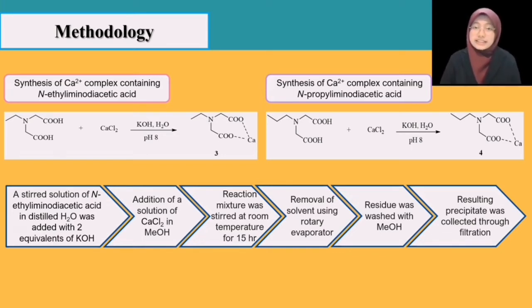For the synthesis of calcium complex containing N-ethylamino diacetic acid, a stirred solution of 5.6 mmol of N-ethylamino diacetic acid in 20 ml distilled water was added with 11.6 mmol of sodium hydroxide. Then, 2.8 mmol of calcium chloride in 20 ml methanol was added into the mixture, and the mixture was stirred for 15 hours before the elimination of solvent by rotary evaporator. The steps were repeated to form calcium complex containing N-propylamino diacetic acid using N-propylamino diacetic acid as the starting material.